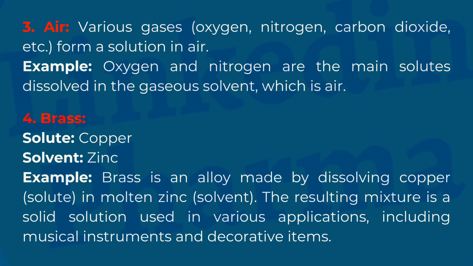Example, oxygen and nitrogen are the main solutes dissolved in the gaseous solvent, which is air. 4. Brass. Solute, copper. Solvent, zinc. Example, brass is an alloy made by dissolving copper, solute, in molten zinc, solvent. The resulting mixture is a solid solution used in various applications, including musical instruments and decorative items.